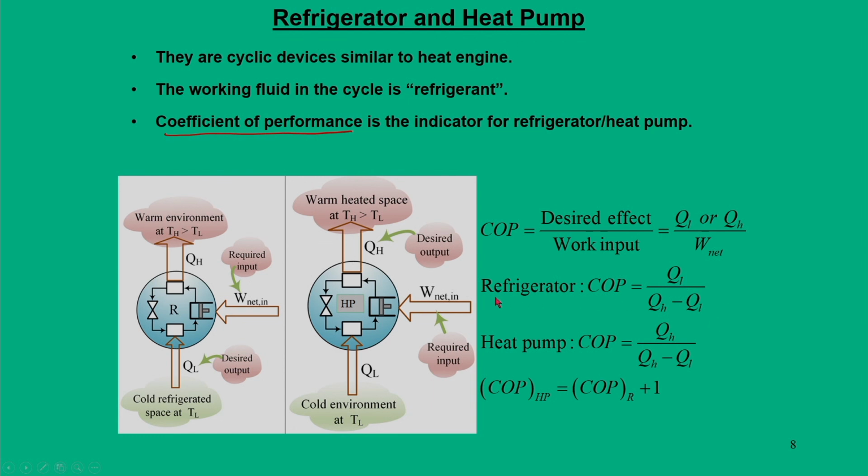So, when you deal with the refrigerator, your desired effect is concentrated on QL, so the COP is QL by QH minus QL. For a heat pump, the desired effect is QH, so it is QH by QH minus QL. Now, simple subtraction of these two will tell you that the COP of the heat pump is equal to the COP of the refrigerator plus 1. That means the COP of a heat pump is always higher than that of a refrigerator.